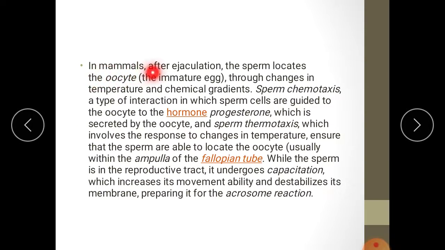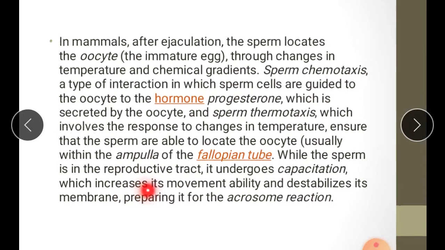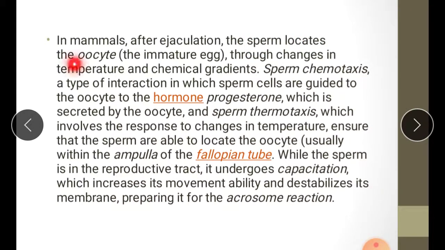In mammals, after ejaculation, the sperm locates the oocyte through changes in temperature and chemical gradients. Sperm chemotaxis is a type of interaction in which sperm cells are guided to the oocyte by the hormone progesterone, which is secreted by the oocyte. With the help of progesterone, the sperm is guided to reach the ovum. So this type of movement of sperms towards the ovum is called chemotaxis, movement towards a chemical.